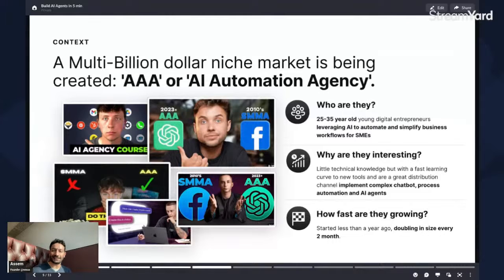So the sales part of the agency, which is the hardest part with any agency, whether it's consulting or marketing or anything, is simpler because it's easier for them to demonstrate the value they're adding. And therefore, this market, which is the AI agency market, is growing a lot with it.